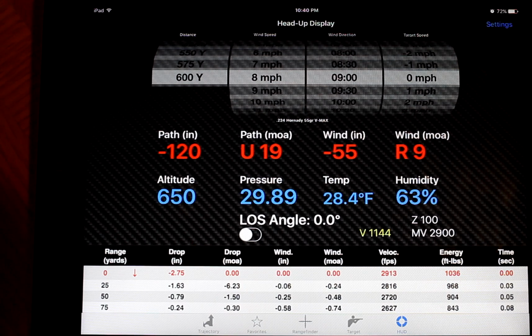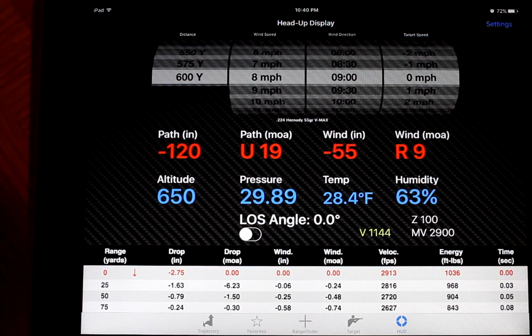Like I said, I haven't had time to really dig into all these advanced settings, but from what I have seen of this app right now, it's really awesome. And it's updated a lot too with the new projectiles and new factory ammunition data. So it's a really good app.